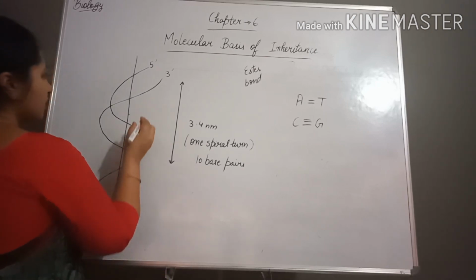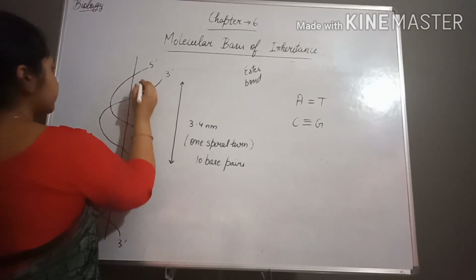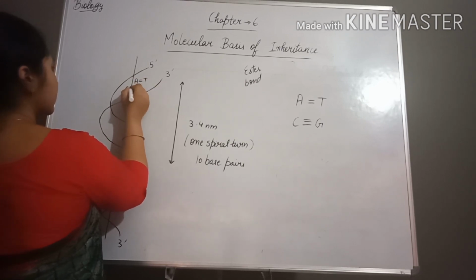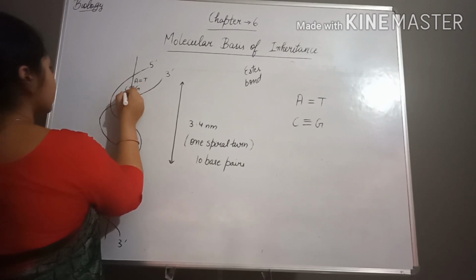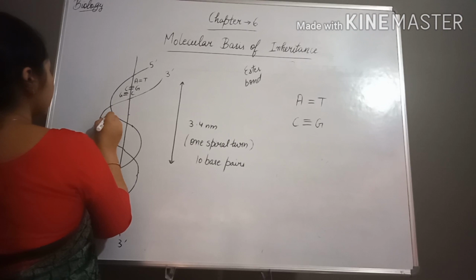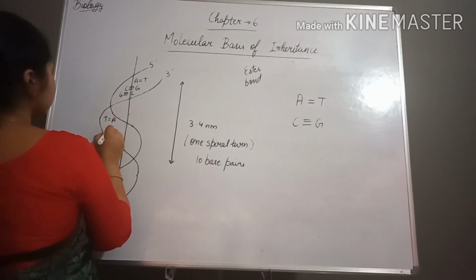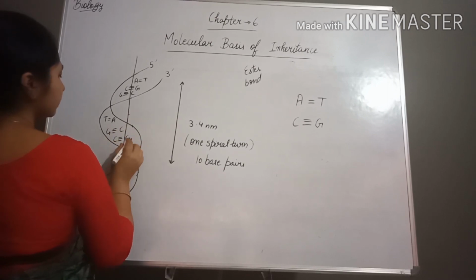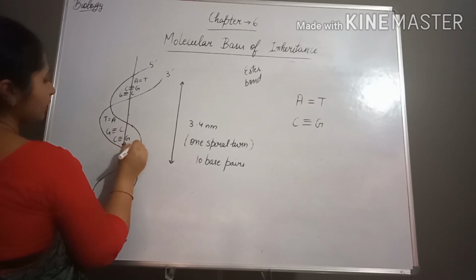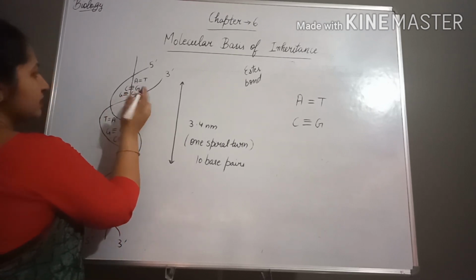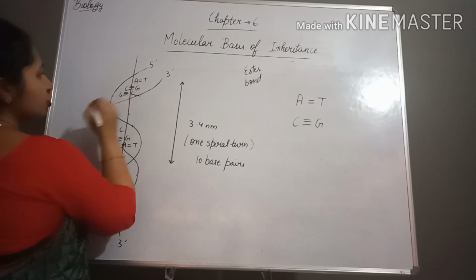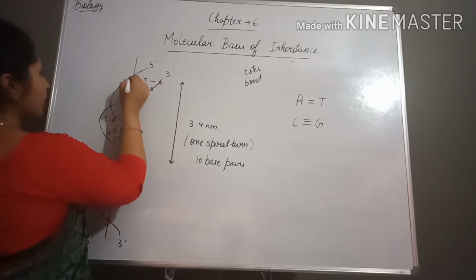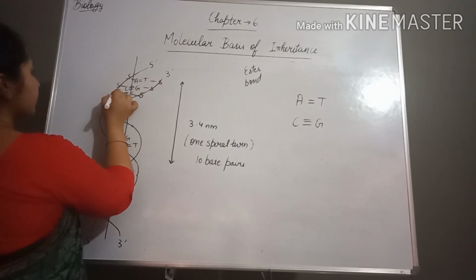Now we will draw. Suppose A with T, then C with G, G with C, T with A, G with C, C with G, A with T. Now I told you that these bases are linked with sugar, so we will show it with the sugar molecule here also, like this.